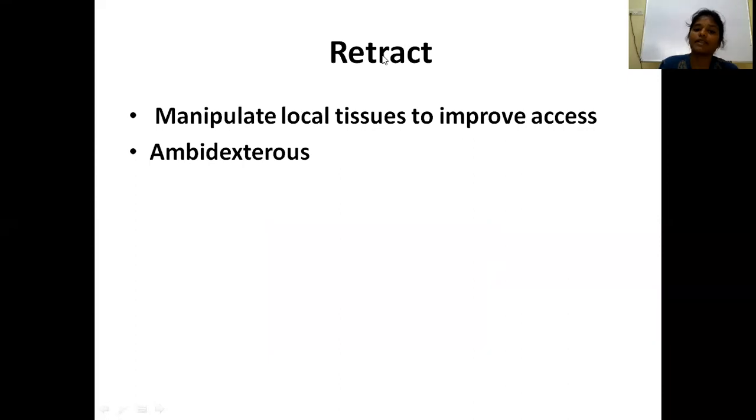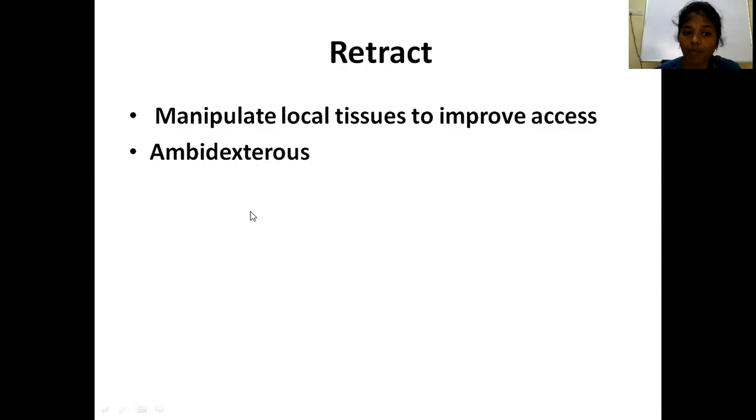The other principle is retract. See, in laparoscopy, the surgeon has to be ambidextrous. That is, he or she has to use both hands while performing the surgery, which is quite different from normal conventional surgery, where most of the time the operating surgeon in open surgery will take the help of the assistant.